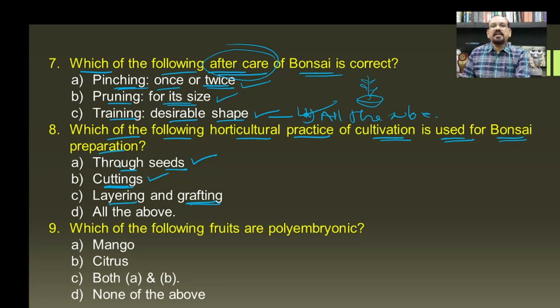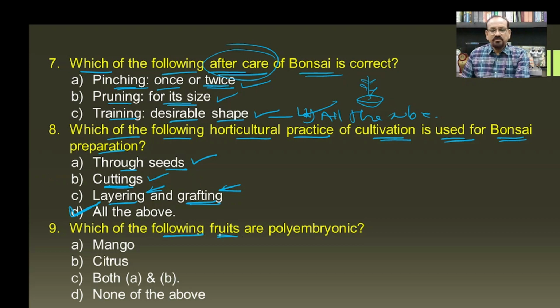Even cuttings can be used. If we take one of the branches of the banyan tree and cultivate it, it can also be used for the preparation of the bonsai. Then even plants raised from layering and grafting are also suitable for preparation of the bonsai, and hence all the above become the answer for this question.